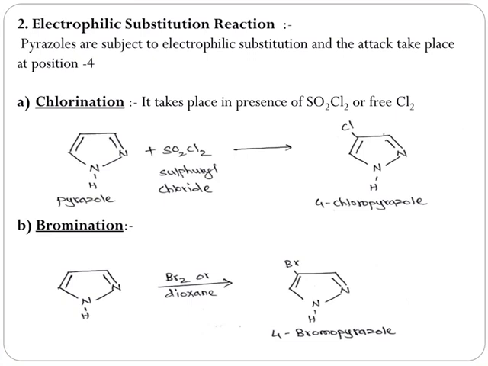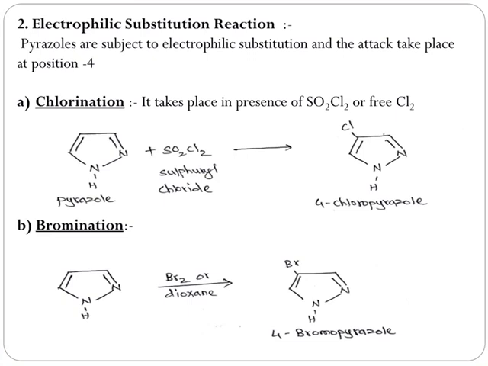We'll see these reactions one by one, starting with the chlorination reaction. Chlorination takes place in presence of sulfuryl chloride or free chlorine. Look at the reaction. Pyrazole upon reaction with sulfuryl chloride yields 4-chloropyrazole.